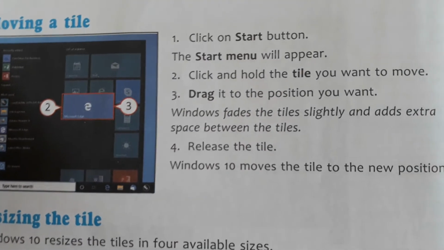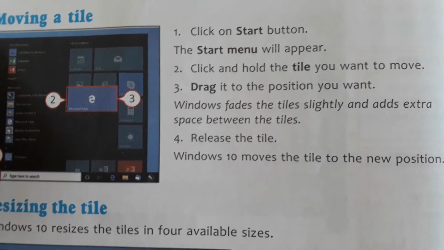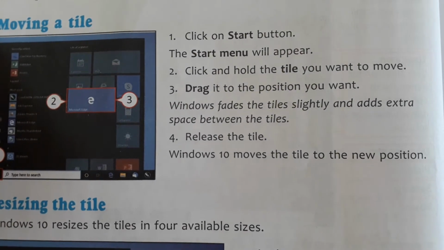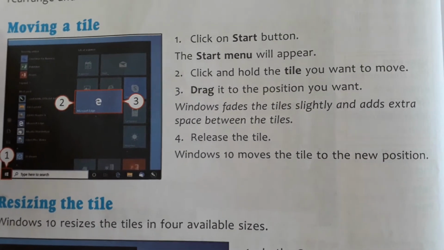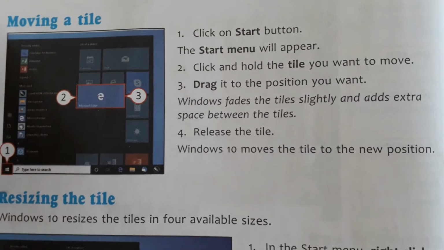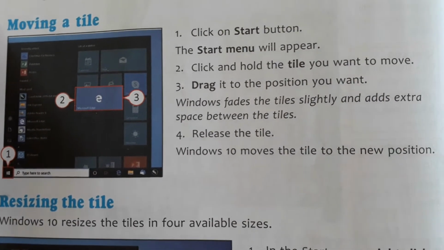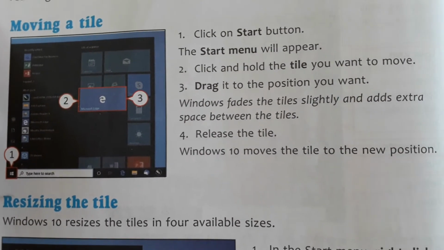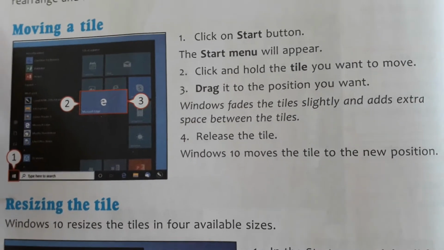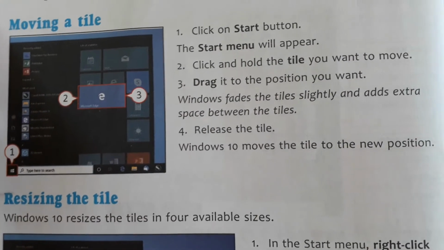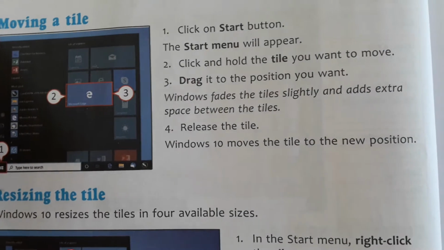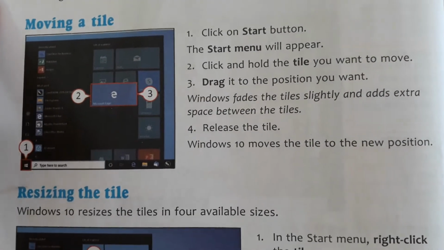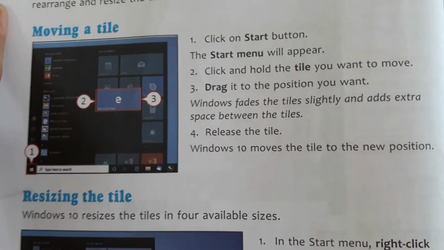Click on the start button, the start menu will appear. Click and hold the tile you want to move. Drag it to the position you want. Windows fades the tile slightly and adds extra space between the tiles. Release the tile and Windows 10 moves the tile to the new position. Now I am showing you in practical.